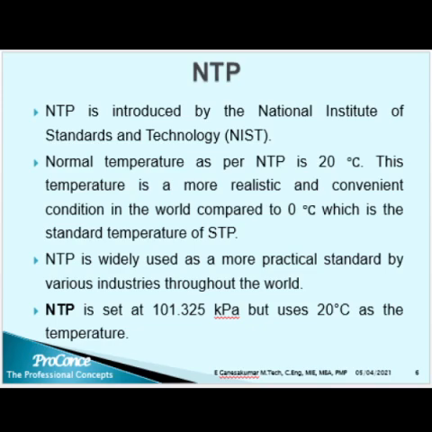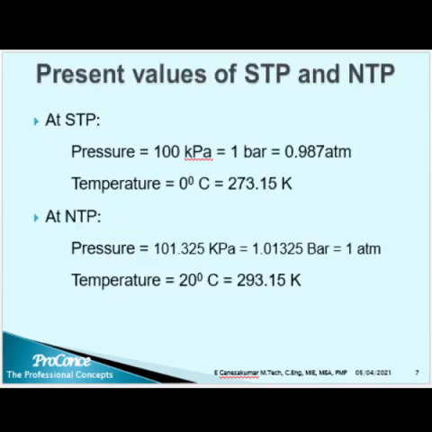So NTP is set at 101.325 kilopascal but uses 20 degrees Celsius as the temperature. Okay, so finally, let's conclude here. Present values for NTP and STP, these values have changed over many years. At present, STP is 100 kilopascal, which is equal to 1 bar, which is equal to 0.987 atm. Temperature is 0 degrees Celsius, which is equal to 273.15 Kelvin.